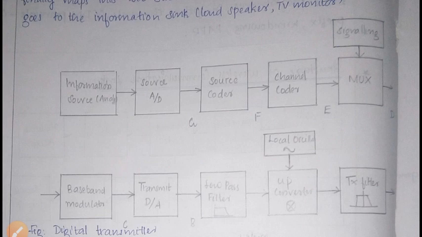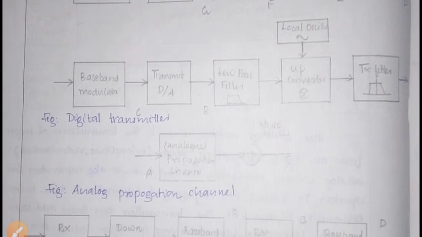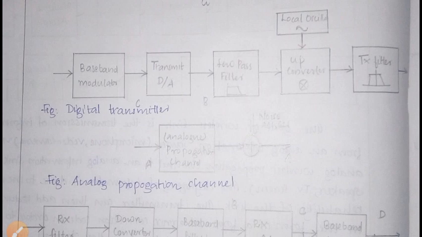Then the transmitter filter: there is a particular band of frequency, so it eliminates the out of band emission in the RF domain. After this, the information is passed on through the analog propagation channel.